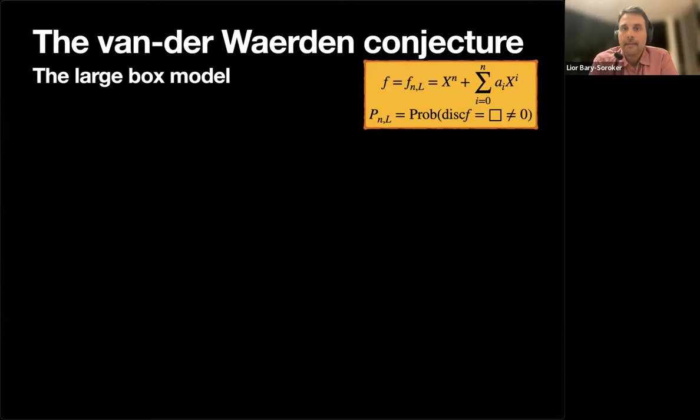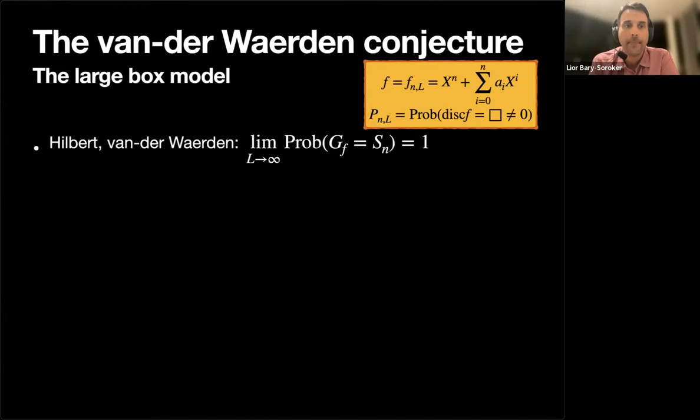So if I'll be more systematic, there are several conjectures where the discriminant plays a central role, and the probability that we are discussing plays a central role. The first conjecture is the so-called van der Waerden conjecture, and this is in what people call the large box model. In the large box model, we fix the degree of the polynomial, say something like 10 or 5. 5 is already very interesting, and we let the size of the box, the parameter that I called L, grow to infinity, and we're trying to understand what's going on there.